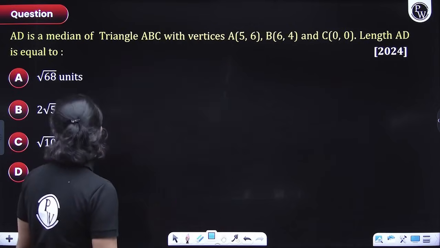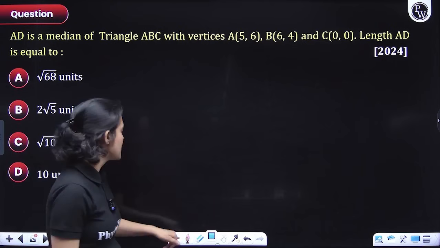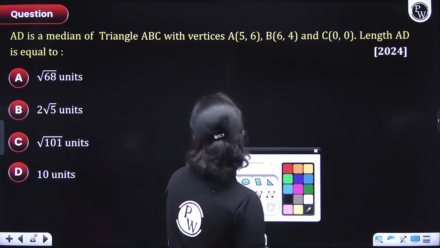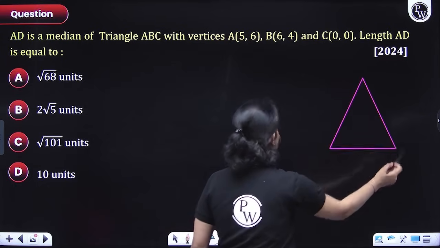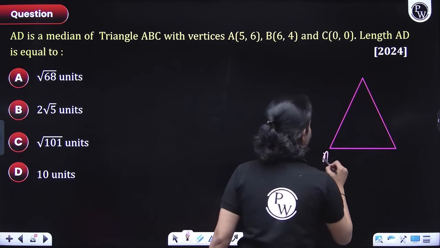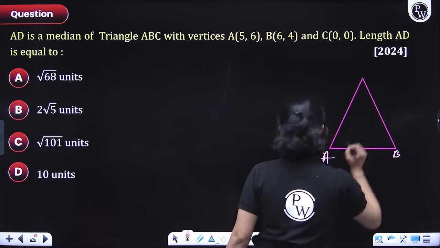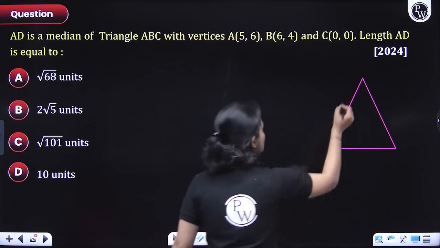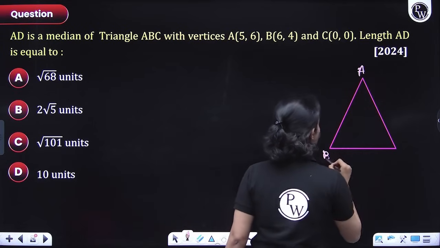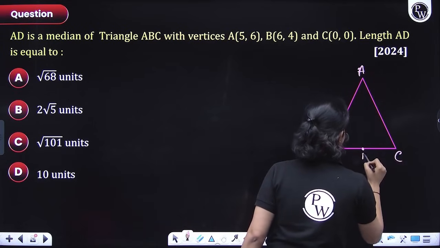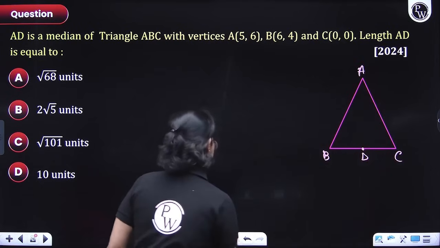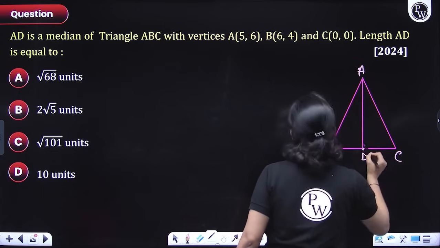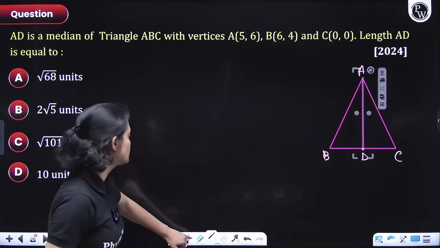So with that, let's move on to the next problem. Here they have given AD as the median of a triangle ABC. So you have a triangle ABC. Let me rewrite this again. ABC, and AD is the median. Now they are asking you to figure out the length AD.